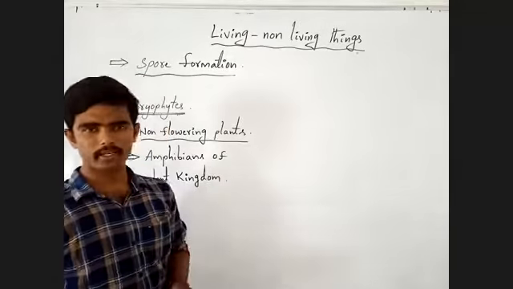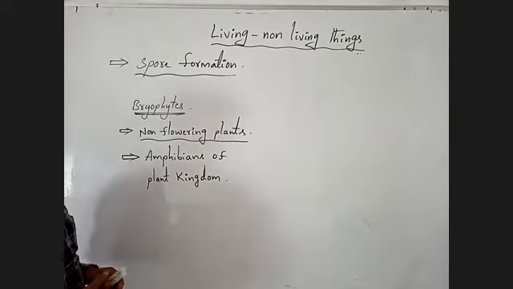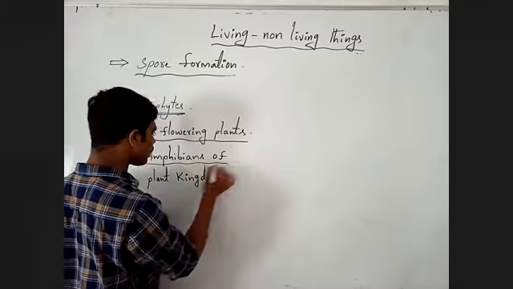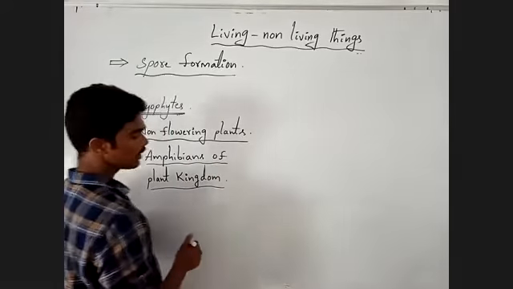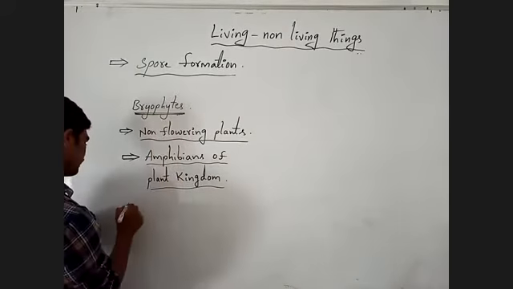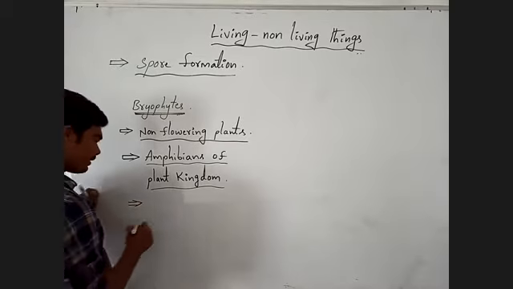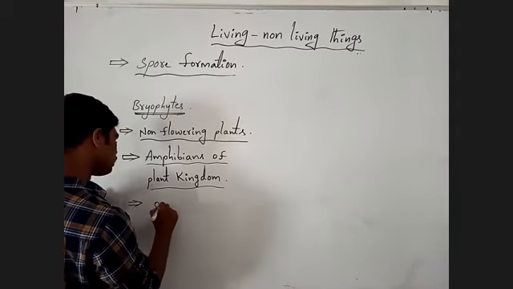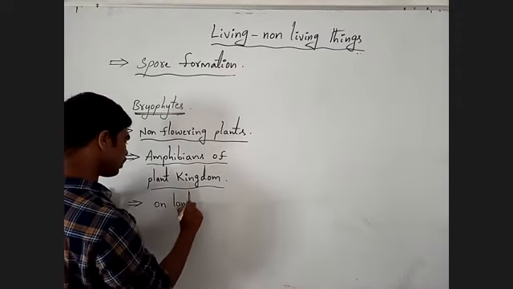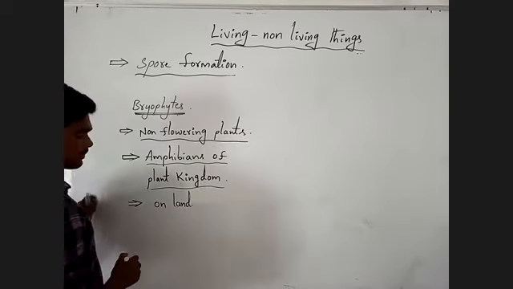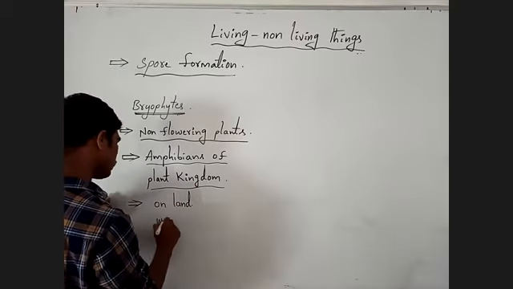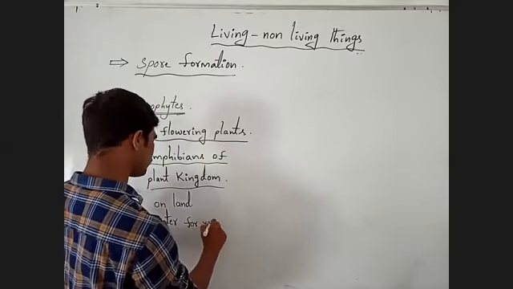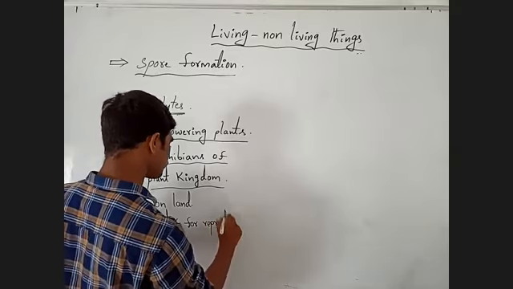They are also called amphibians of the plant kingdom because they live on land, but they require water for reproduction.